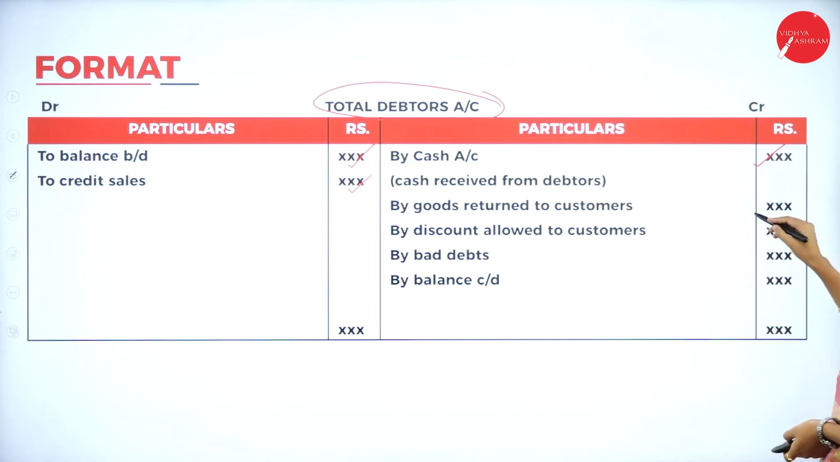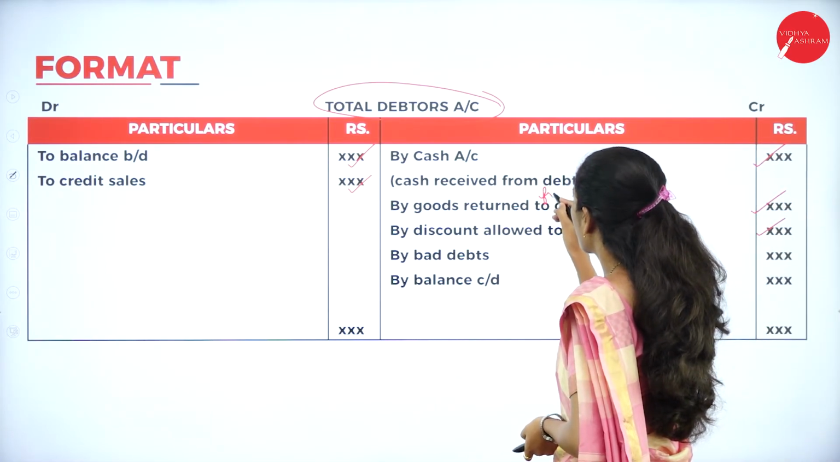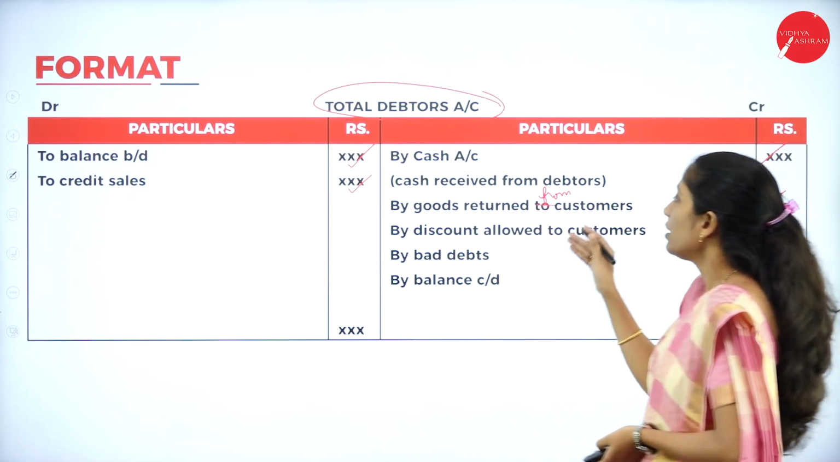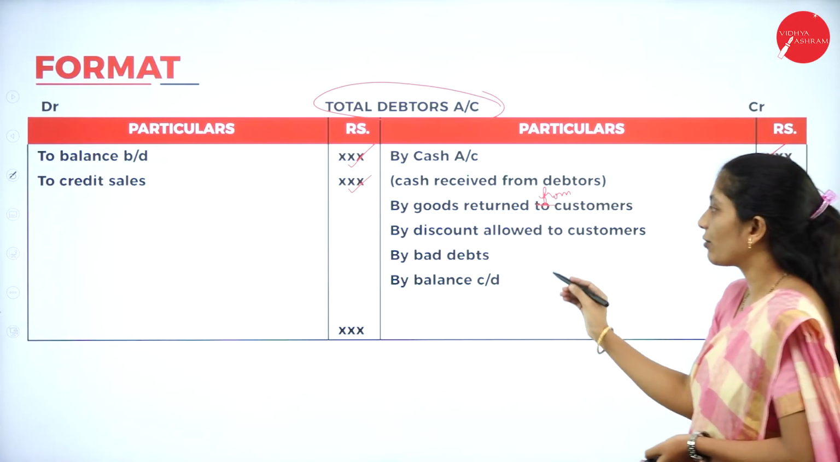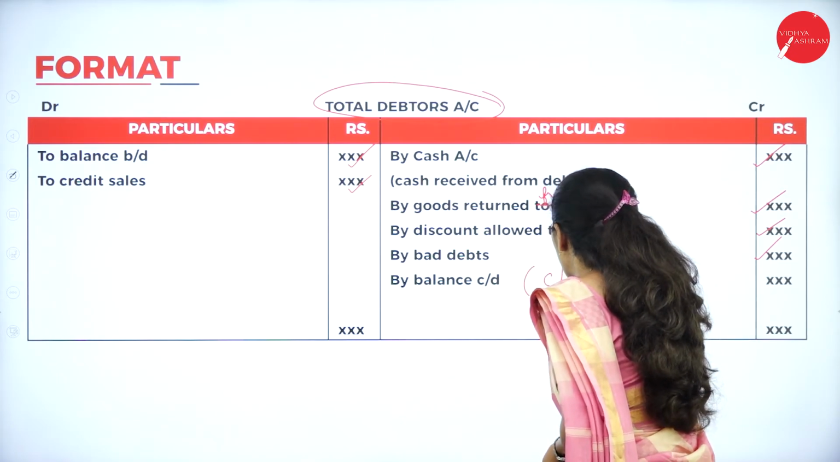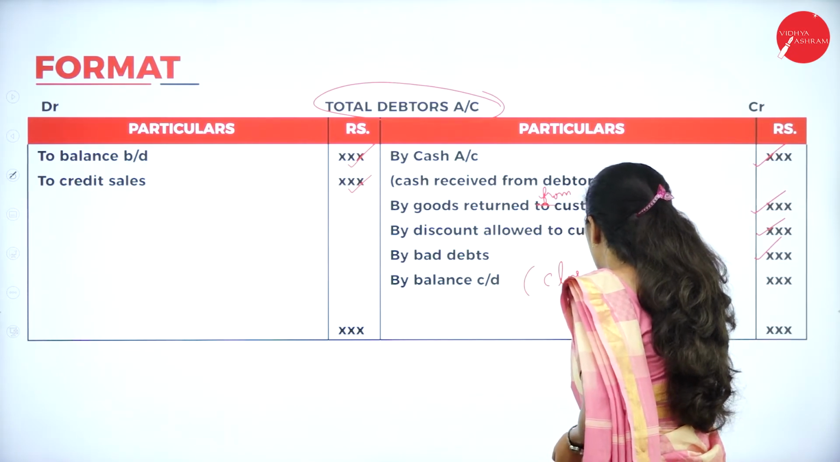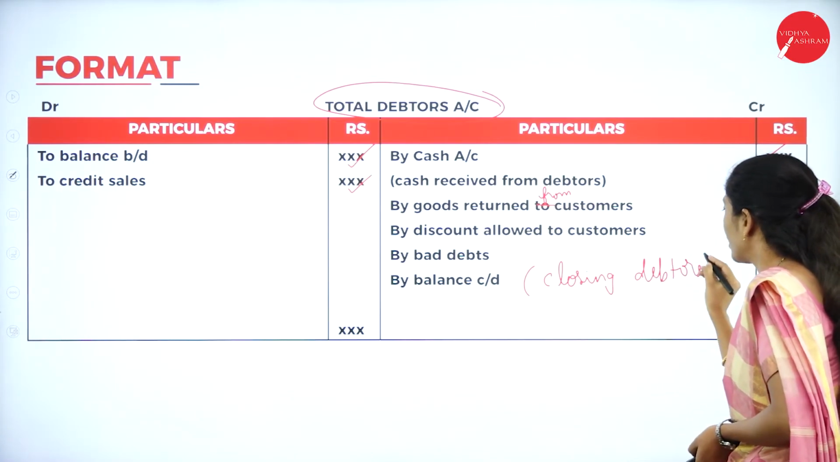Next, by goods returned from customers. Next, by discount allowed to customers. Then if there are any bad debts, you will record that, and the balancing figure will be closing debtors. So this balancing figure carried down will be closing debtors.